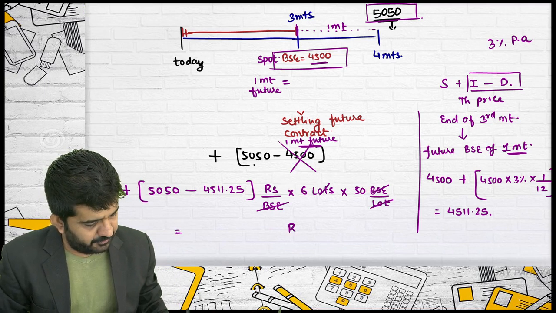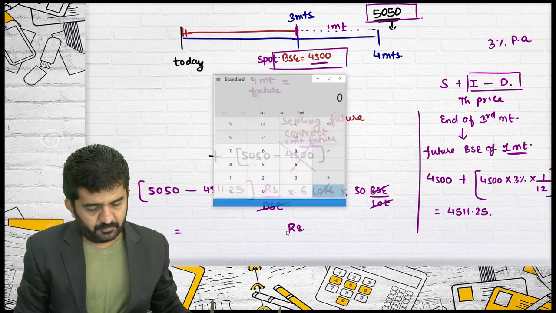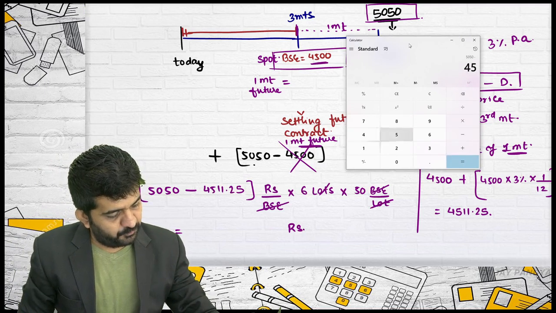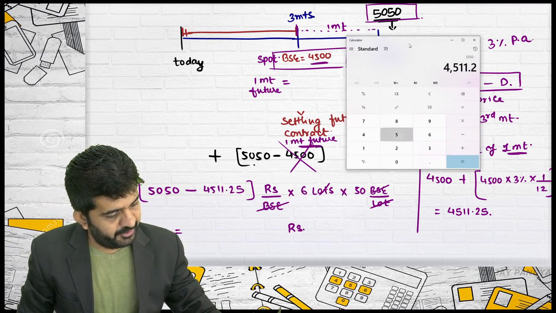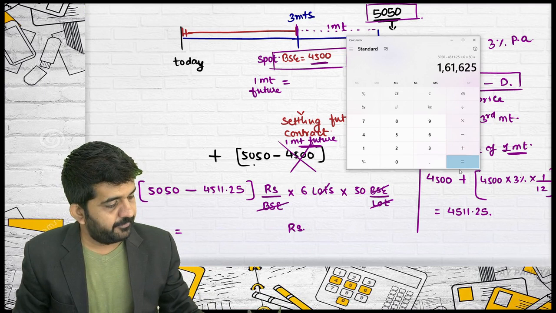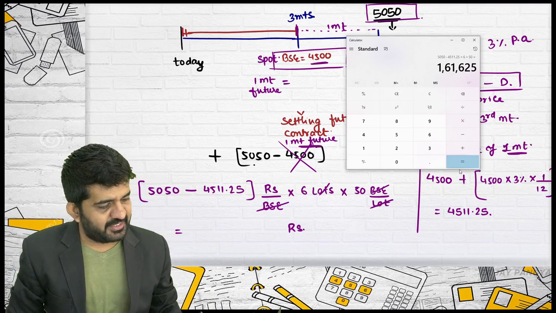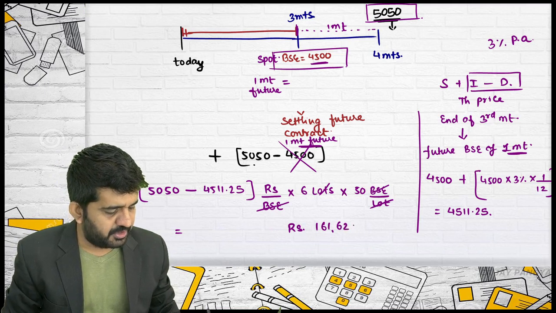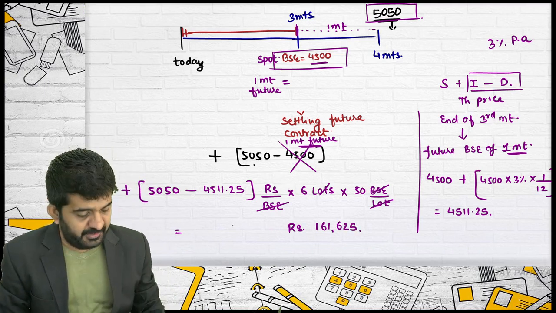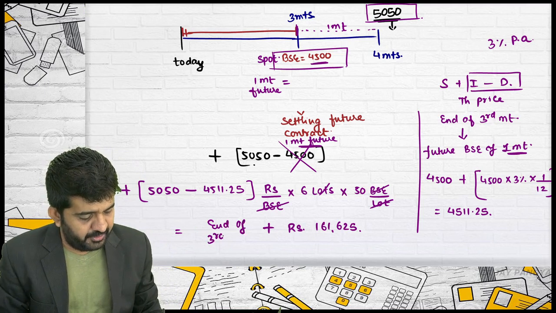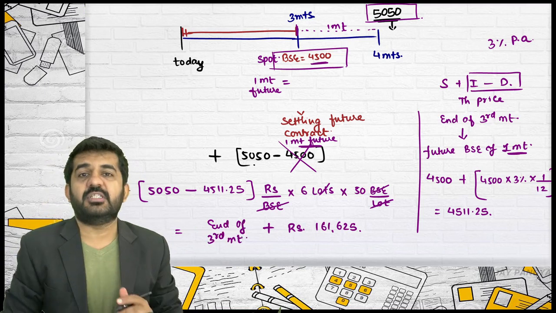My answer will be in rupees, which will be 5050 minus 4511.25 multiplied by 6 multiplied by 50. It is rupees 1,61,625. 1,61,625 I will be getting at the end of 3rd month for settlement.